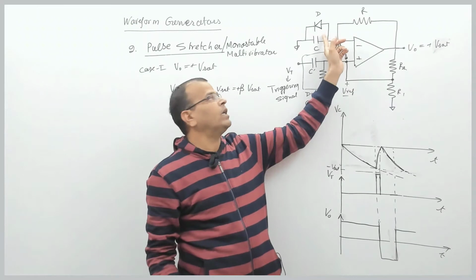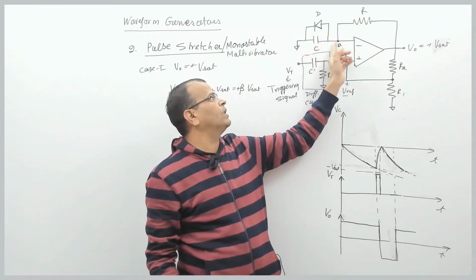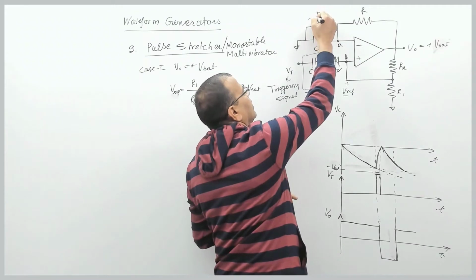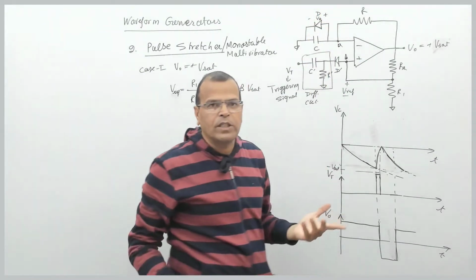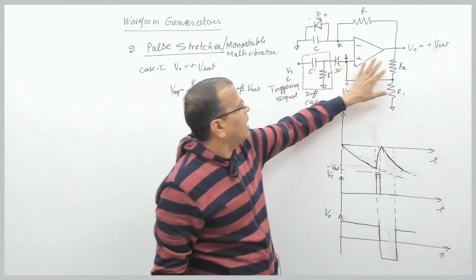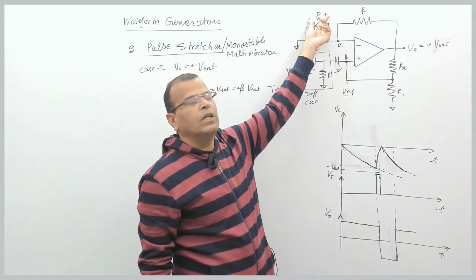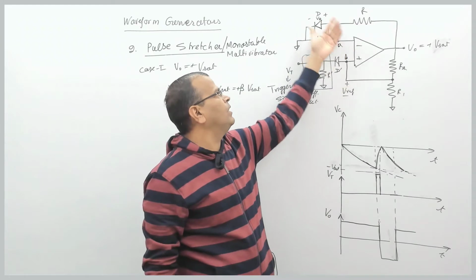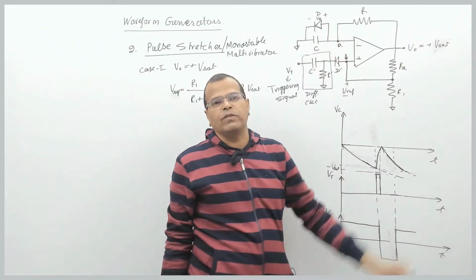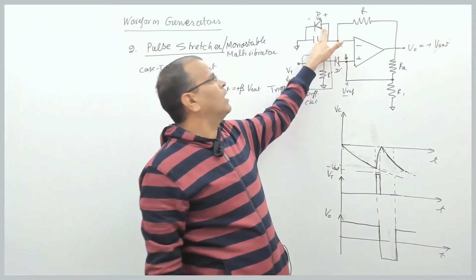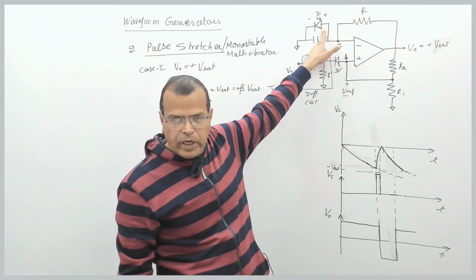The diode is forward biased, so the voltage at node A will be the same as ground potential, or the voltage across the forward biased diode, right? That is the voltage across a forward biased diode. So I select R1 and R2 such that the voltage at node B is more than this Vd. If it is more than Vd, the output remains plus Vsat, right? So the voltage at node B is kept more than the forward biasing voltage of the diode.